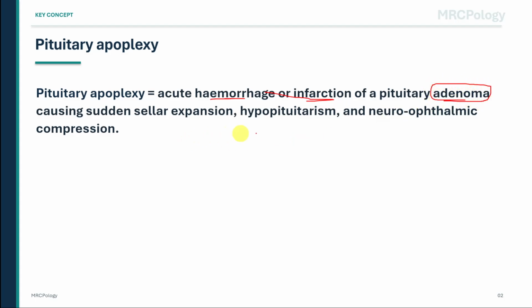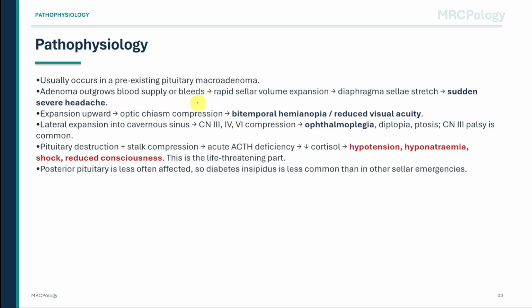This causes rapid expansion inside the sella, which is the small bony cavity where the pituitary gland sits. Because the space is tight, even a small sudden increase in volume can compress nearby structures and destroy pituitary function. To understand pituitary apoplexy, think in 4 boxes: sudden sellar expansion, optic chiasm compression, cavernous sinus compression, and acute pituitary hormone failure. First, sudden sellar expansion.